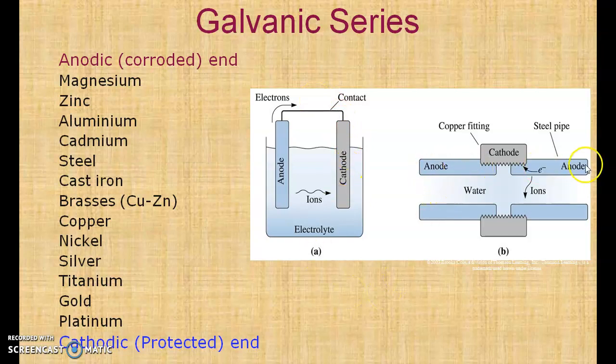So here we can see one example. There is a steel pipe, and it is connected with a copper fitting. Now if you look at the galvanic series, you can see steel lies towards the anodic end and copper towards the cathodic end. So steel will act as an anode and copper will act as a cathode. And in this case, steel will undergo corrosion.